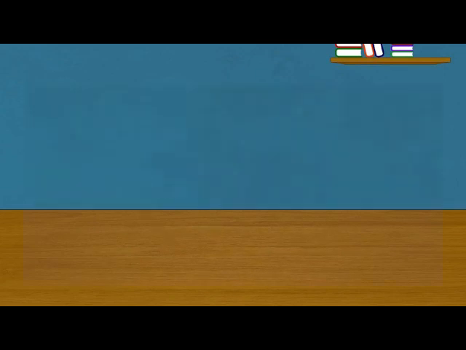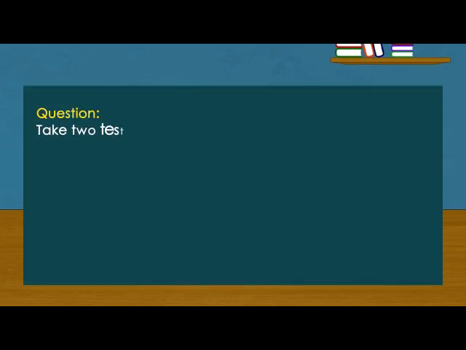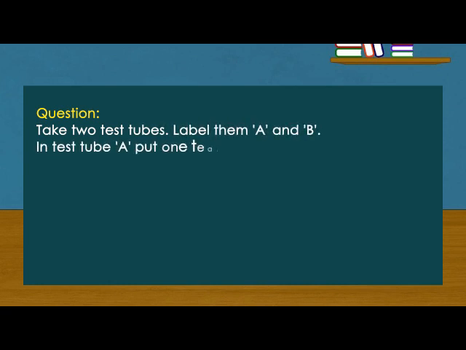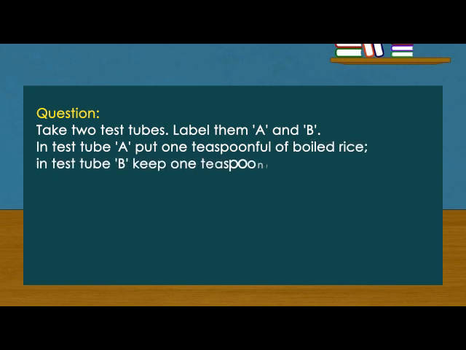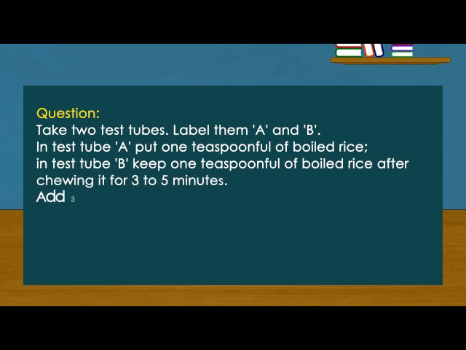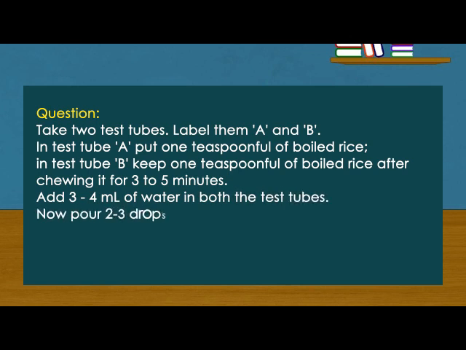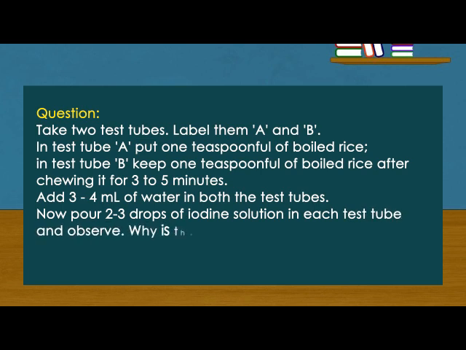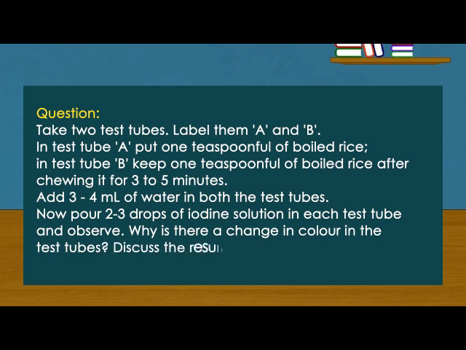Activity. Question. Take two test tubes. Label them A and B. In test tube A, put 1 teaspoonful of boiled rice. In test tube B, keep 1 teaspoonful of boiled rice after chewing it for 3 to 5 minutes. Add 3 to 4 ml of water in both the test tubes. Now, pour 2 to 3 drops of iodine solution in each test tube and observe. Why is there a change in color in the test tubes? Discuss the result with your classmates and your teacher.